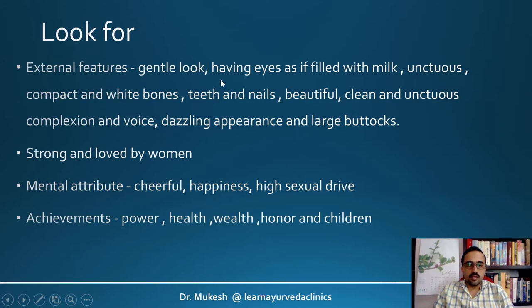So look for gentle look, having eyes as if filled with milk, that is Kshira Purnalocanaha. Unctuous, compact white bones, teeth, nails, beautiful, clean and unctuous complexion and voice, dazzling appearance and large buttocks. Strong, and they are usually loved by women. Mental attributes include cheerful, happiness, they have a high sexual drive, and achievements in terms of power, health, wealth, honor, and lot of children. So look at these two famous actors, one from Malayalam film industry as well as one from Bollywood. We can consider them as having good Shukrasara.